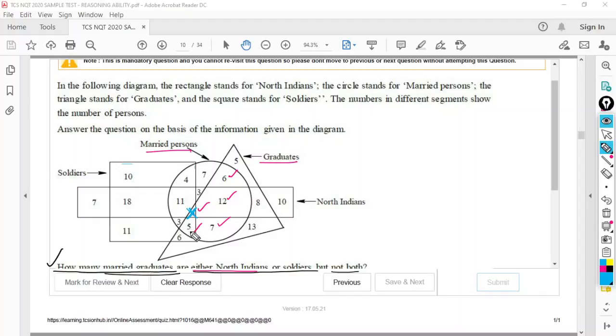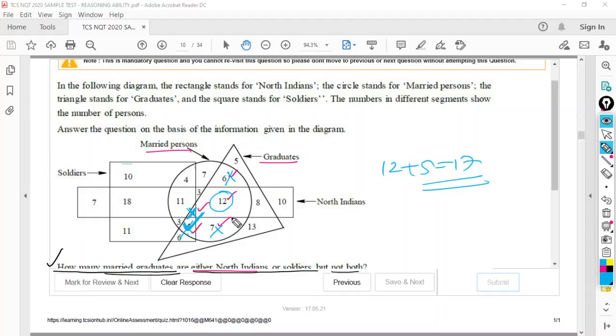Whereas 5, these are not North Indians but soldiers. So I have to consider 5 because these are in soldiers. Right. And next 7, these are neither North Indians nor soldiers, so I have to ignore that. And 6, neither North Indians nor soldiers, I have to ignore that. 12, these are North Indians but not soldiers. I have to consider that. So total 12 plus 5, 17 is the answer.